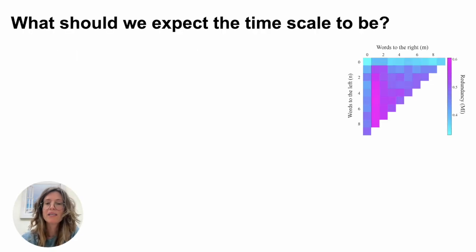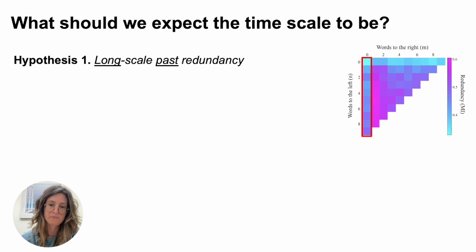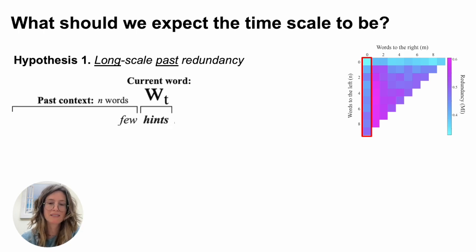All right, so what should we even expect to be the timescale of prosody and linguistic context? Starting from the timescale of prosody and the past linguistic context that is represented here in this first column of this heat map, we predict it to be a long timescale. For example, in this example that I just presented, looking just at one word in the past, "few hints," we don't yet know that this is a question.